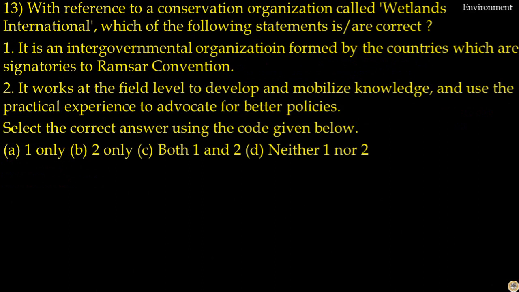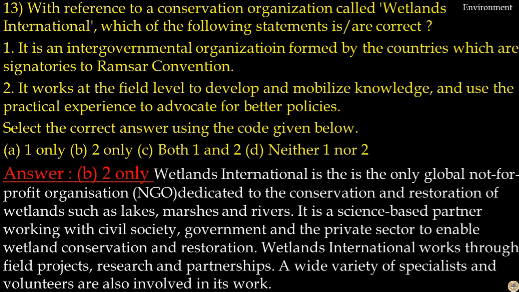Question number 13. With reference to a conservation organization called Wetlands International, which of the following statements is or are correct? It's an intergovernmental organization formed by countries which are signatories to Ramsar Convention. That is incorrect. It's an NGO. It works at a field level to develop and mobilize knowledge and use the practical experience to advocate for better policies. That is correct. Select the correct answer using the codes given below. Here, answer to this question is option B. Statement 2 only is correct.